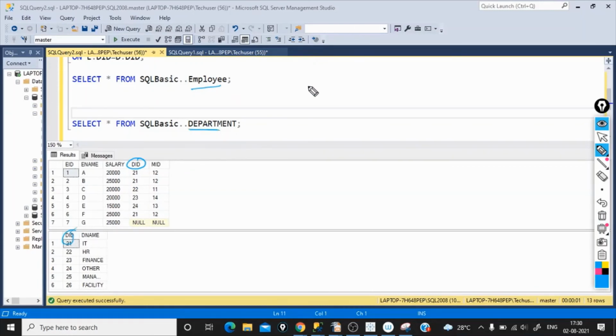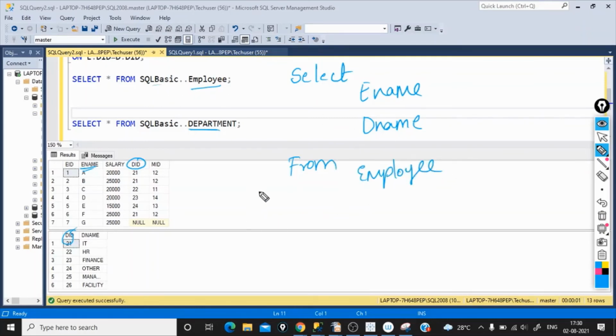Now let's write a query and then we will type it. Now I want to select employee name and department name. These two are the columns which I want. From which table? From the employee table.